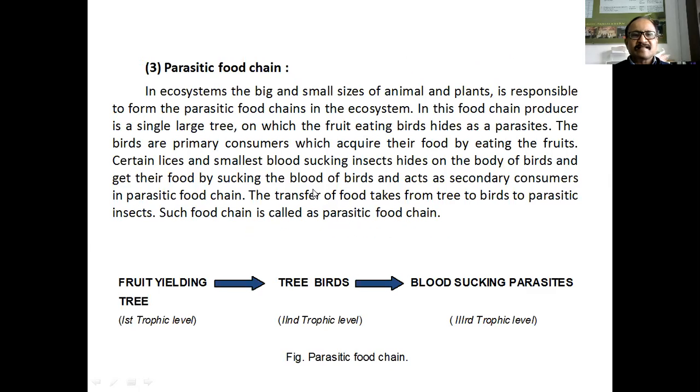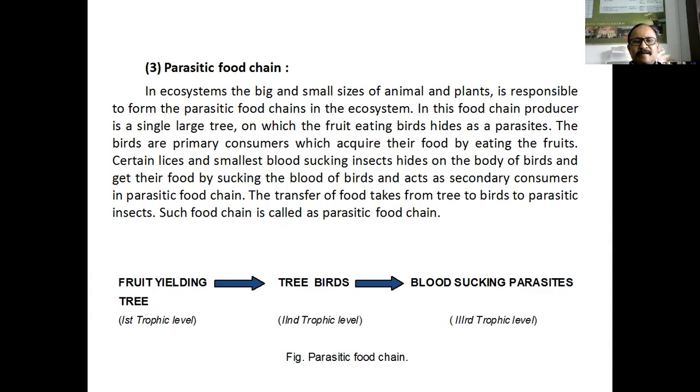Now parasitic food chains. In the ecosystem, big and small sized animals and plants are responsible for forming the parasitic food chain in the ecosystem. Okay, in the forest ecosystem we have seen large trees are there, fruit yielding trees are there. Okay, now on this fruit yielding tree, the birds are hiding as parasites.